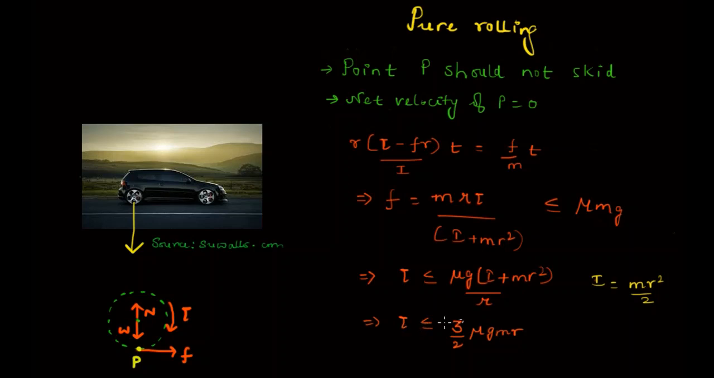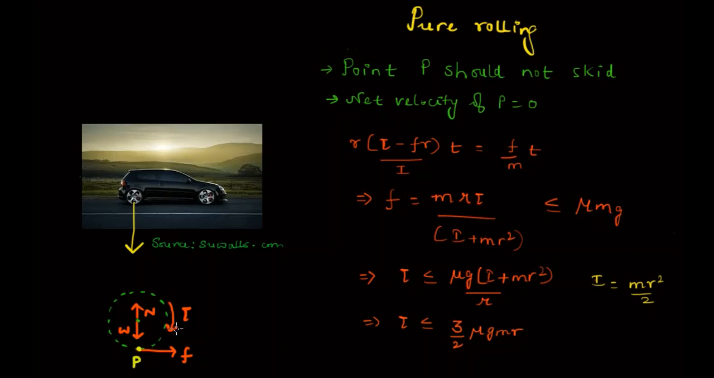If the torque increases beyond this value, then what will happen? The effect of rotational motion at this point P will overpower the effect of translational motion because of the friction. So then skidding will start. The negative velocity, the velocity in the backward direction, will start to become larger than the velocity in the forward direction. And then the tire will start to skid, right?